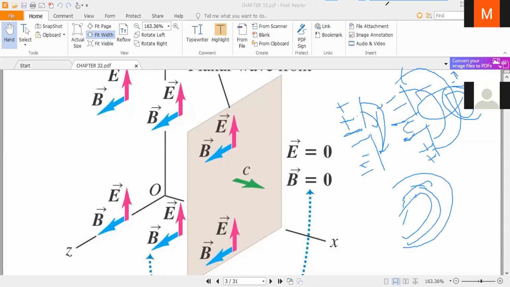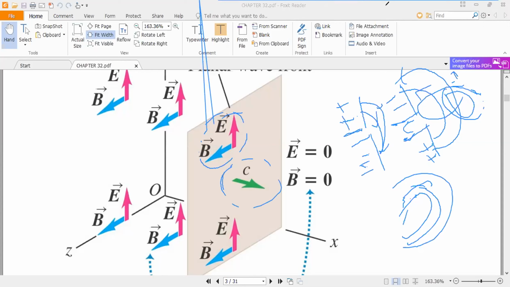The speed of electromagnetic waves is the speed of light. That was predicted by Maxwell, and he found the value of the speed of electromagnetic waves. You can see here the electric and magnetic fields are perpendicular. The direction of propagation is perpendicular to both fields, the electric field and the magnetic field, and it has no component in the direction of x.